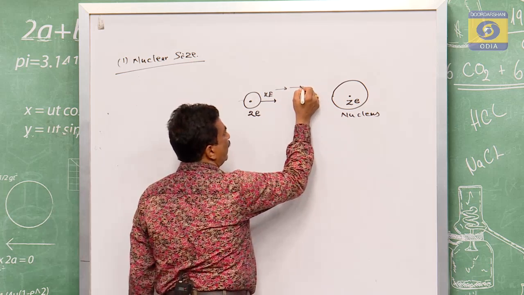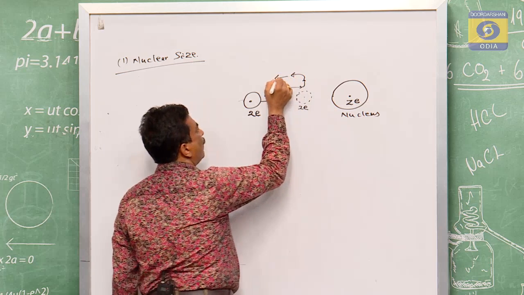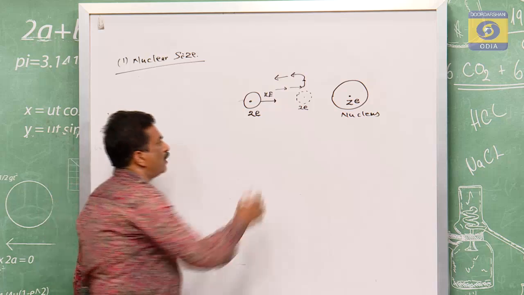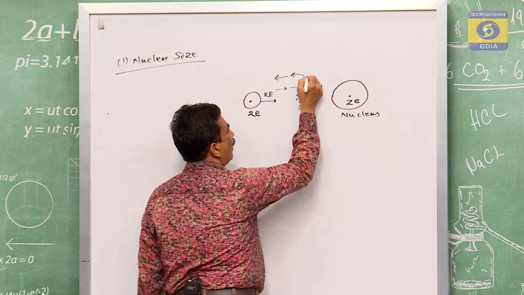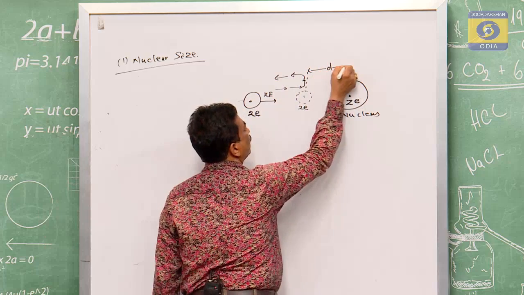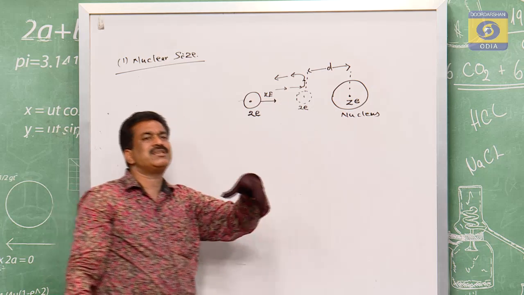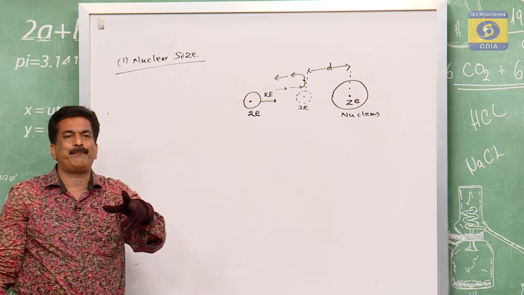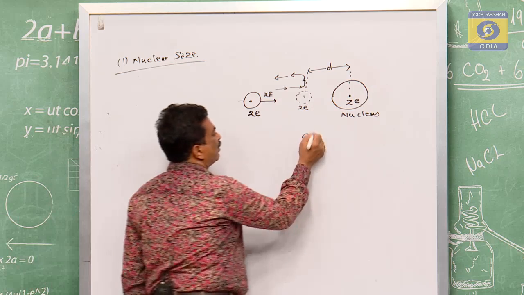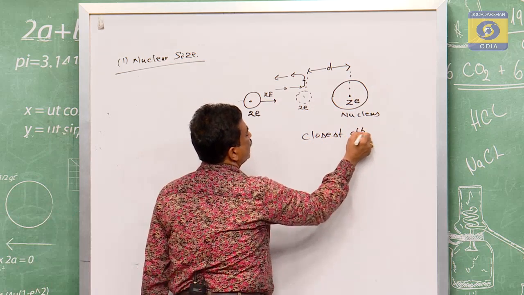So it will reverse. At that position, if the distance between them is taken as some symbol, say d, this d is the closest approach distance.